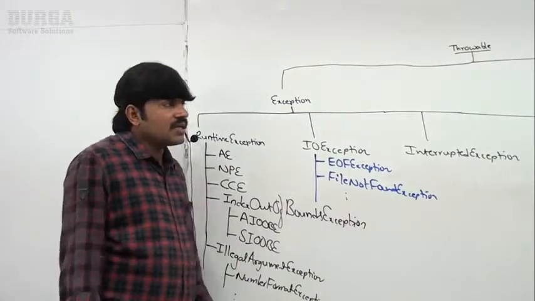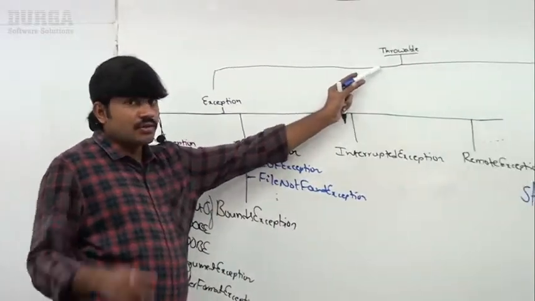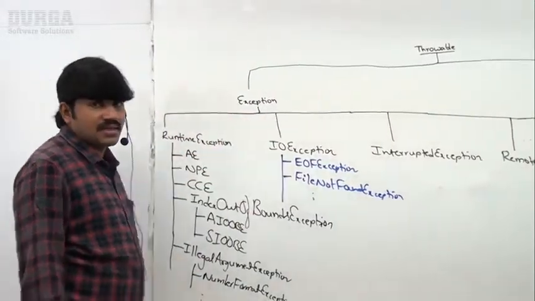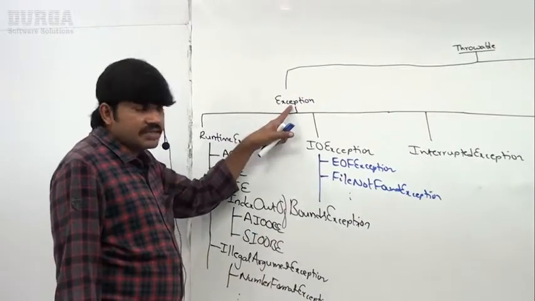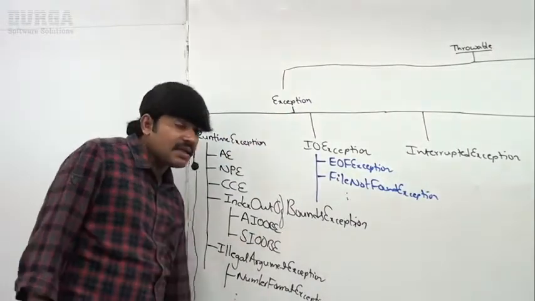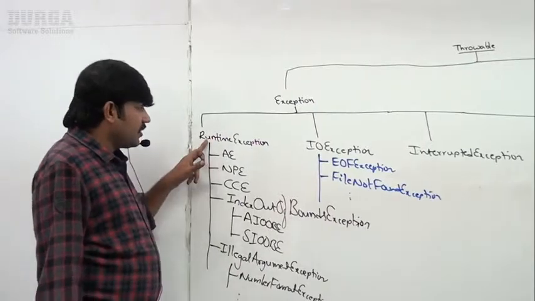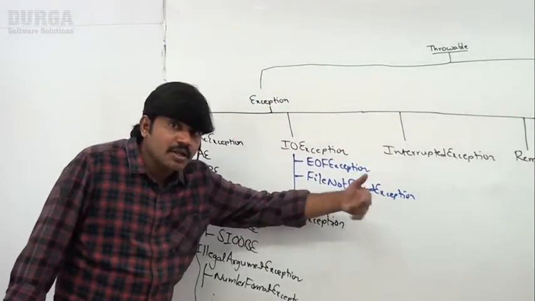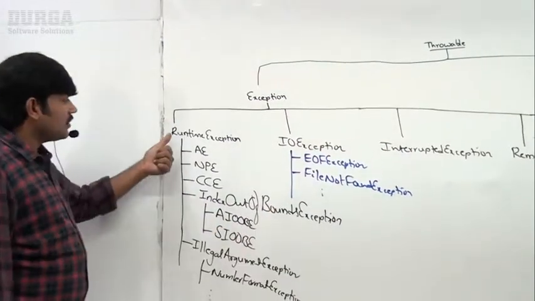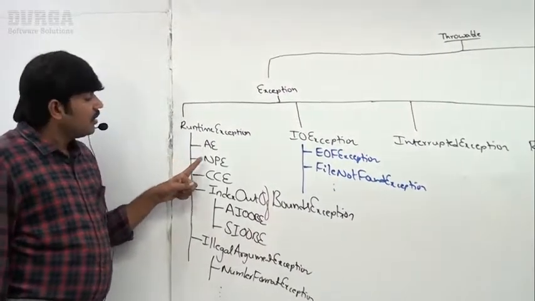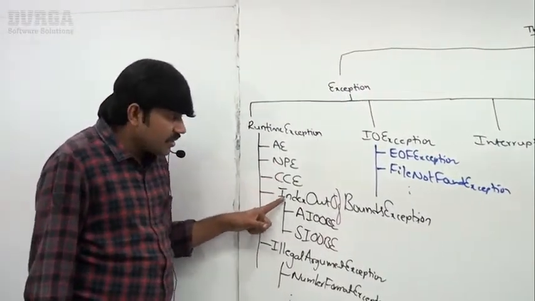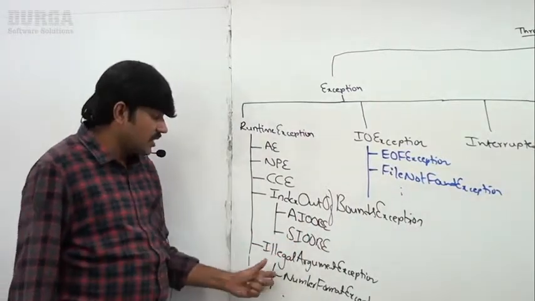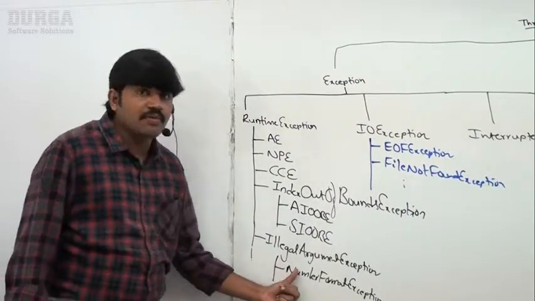So which class acts as the root for the exception hierarchy? Throwable acts as the root. Next, the Throwable class contains how many child classes? Two child classes. What is the first one? Exception. Second one, error. Next, under exception, how many child classes? Runtime exception, IO exception, interrupted exception, remote exception, servlet exception, SQL exception, like multiple. Under runtime exception, arithmetic exception, null pointer exception, class cast exception, index out of bounds exception, array index out of bounds exception, string index out of bounds exception, illegal argument exception, number format exception.